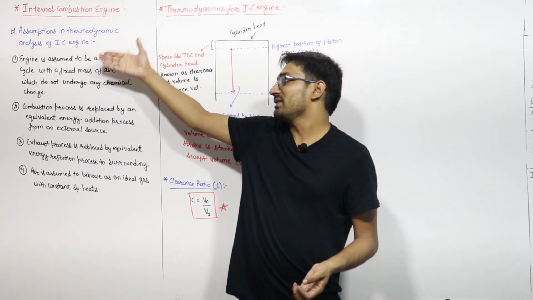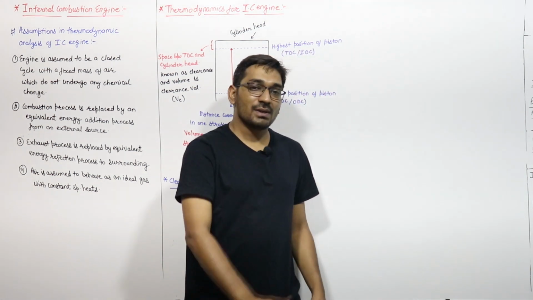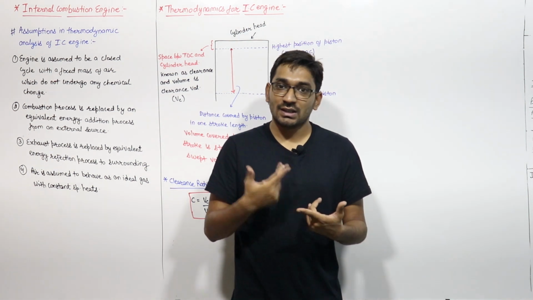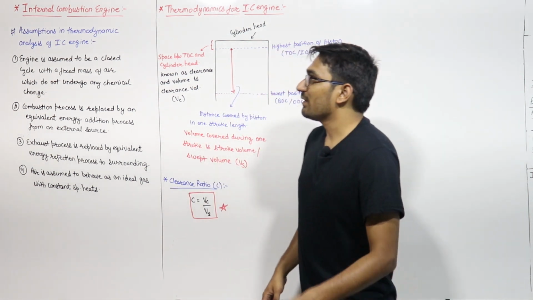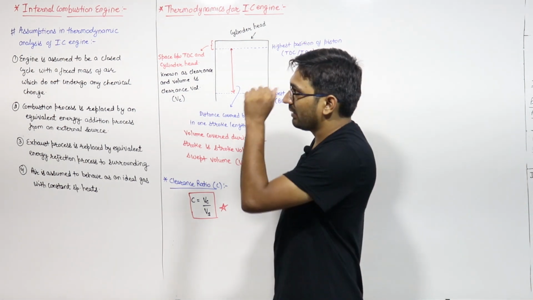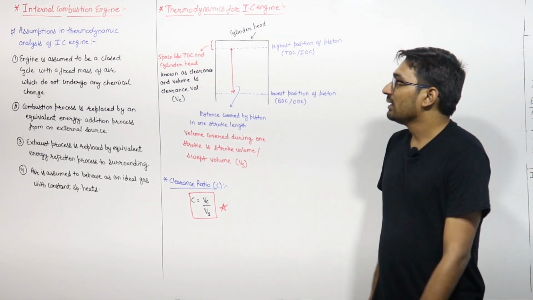In this case we have to discuss the internal combustion engine. The external combustion engine we will discuss with the power plant, where we will study your steam power plant and gas power plant, right? That will be on the Rankine cycle and Brayton cycle, as you all know. We have to discuss that also, that is also in the syllabus of GATE, right?